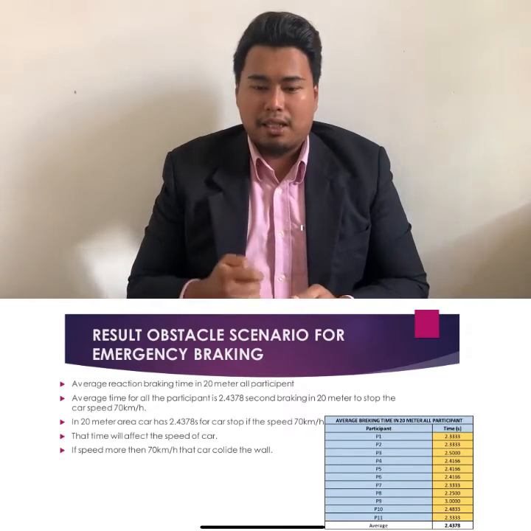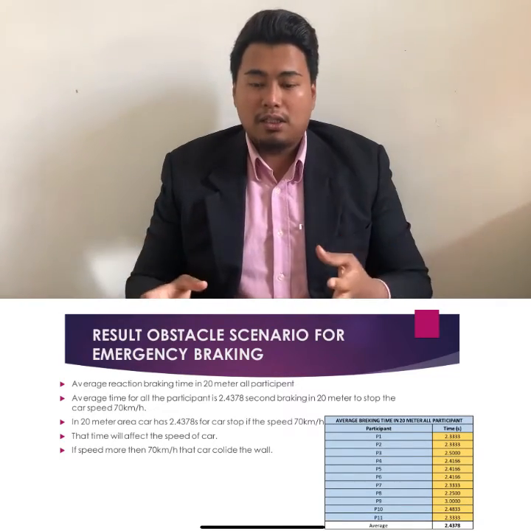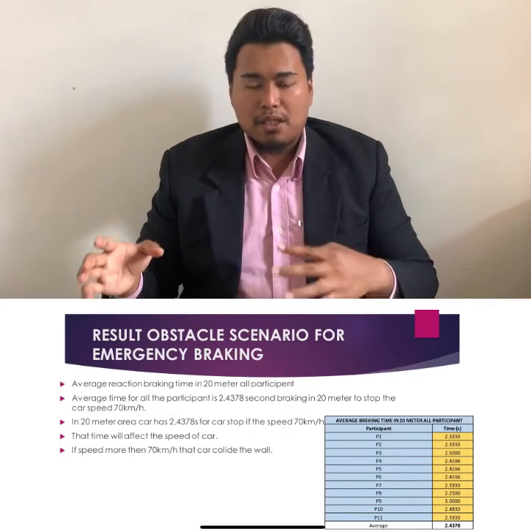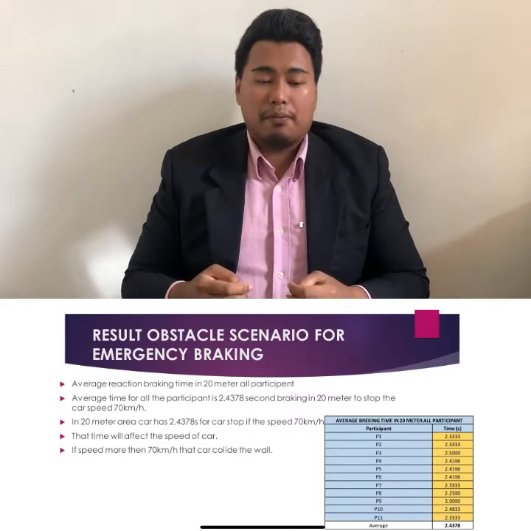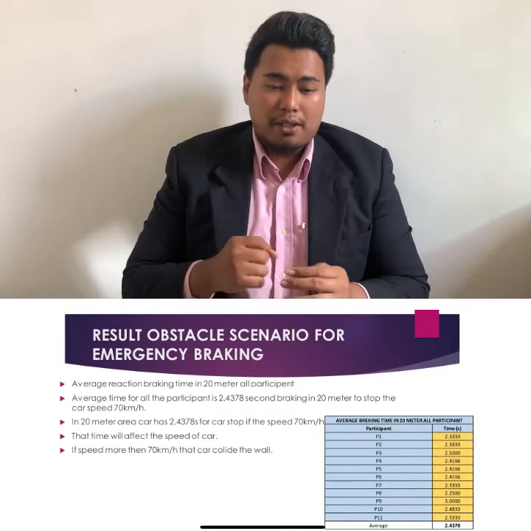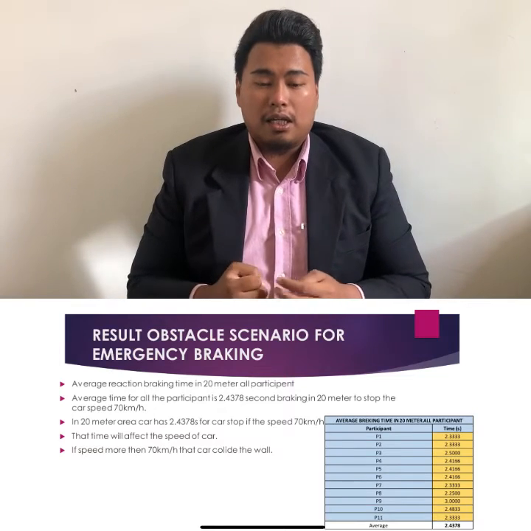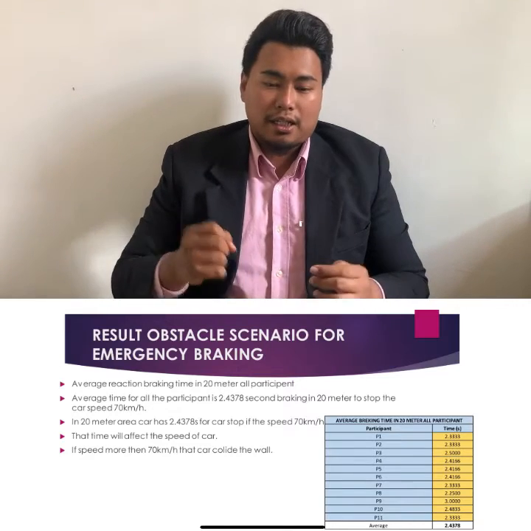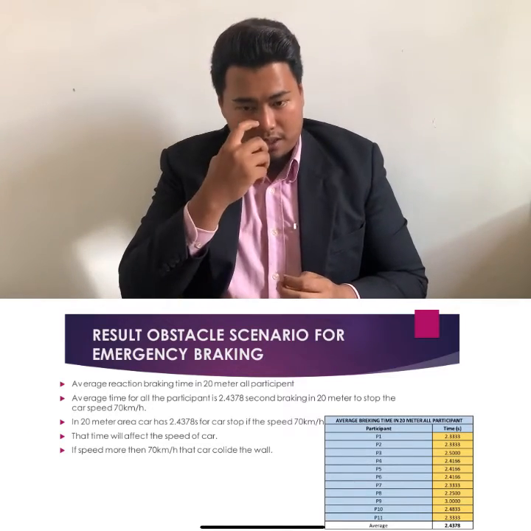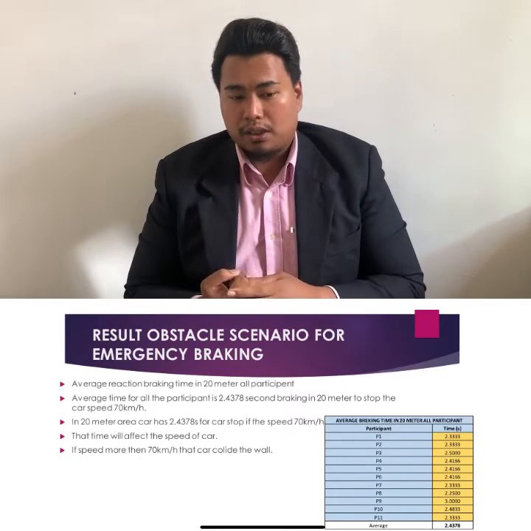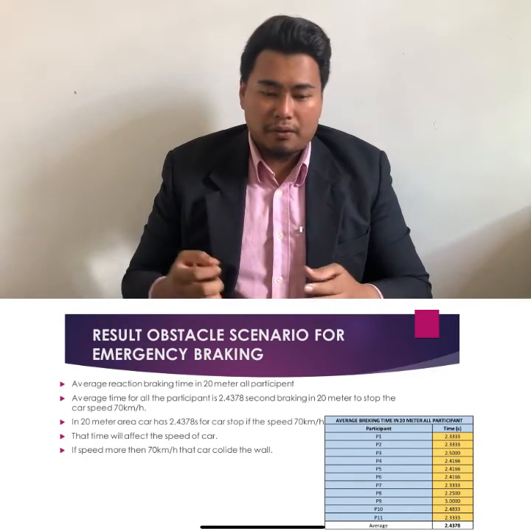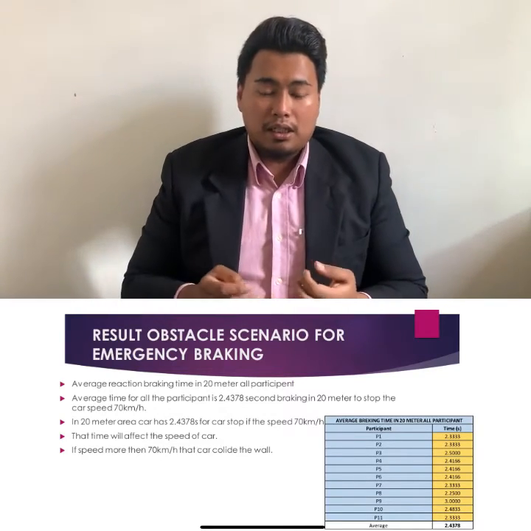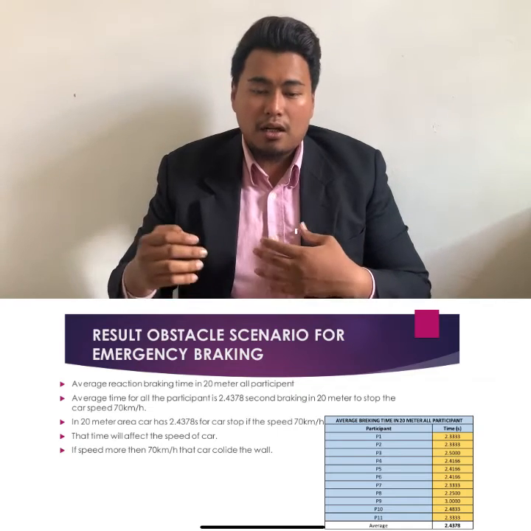The average braking time for all participants is 2.4378 seconds, braking within 20 meters to stop the car at a speed of 17 km per hour. In the 20 meter area, the car has 2.4378 seconds to stop if the speed is 17 km per hour. That time will affect the speed of the car. If the speed is more than 17 km per hour, the car will collide with the wall.